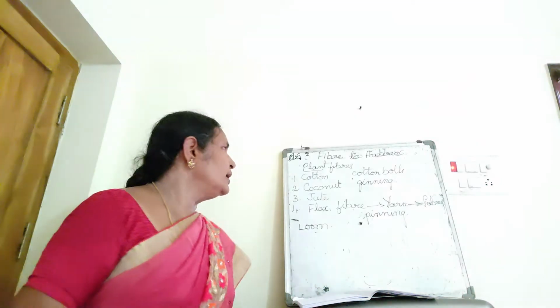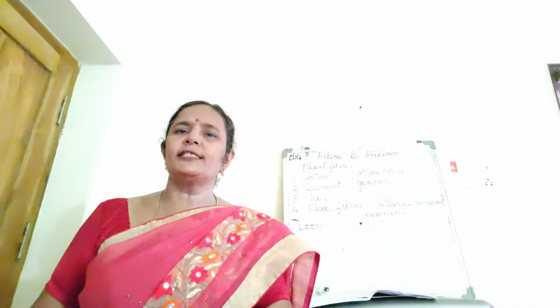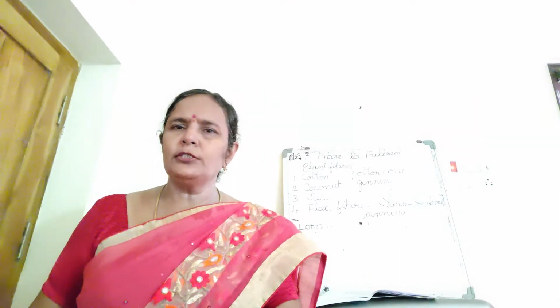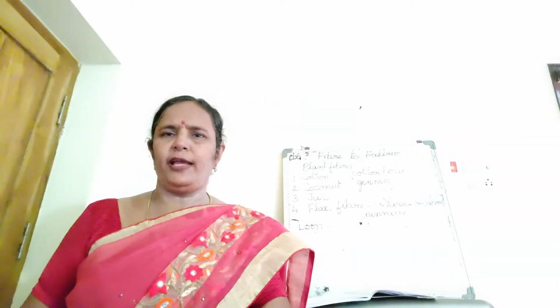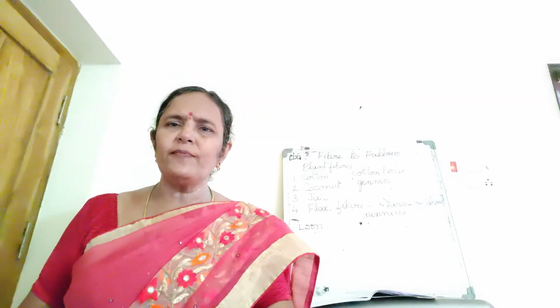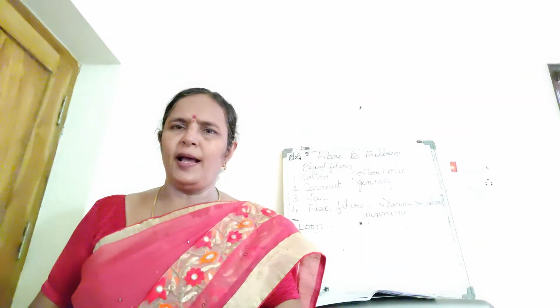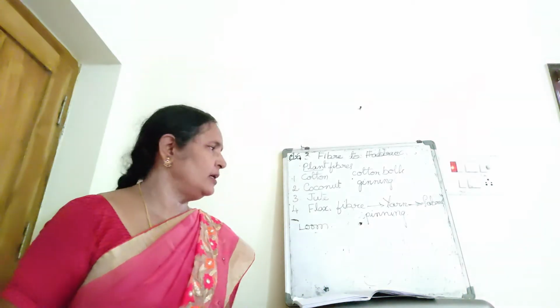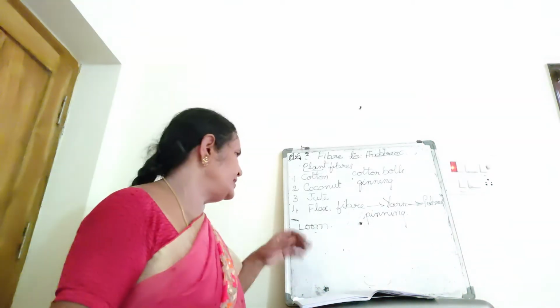Jute fiber is used in making gunny bags. You have seen gunny bags, haven't you? So they are made of jute fiber. Jute fiber is obtained from the stems of the jute plant. Yes, jute is grown in the rainy season.